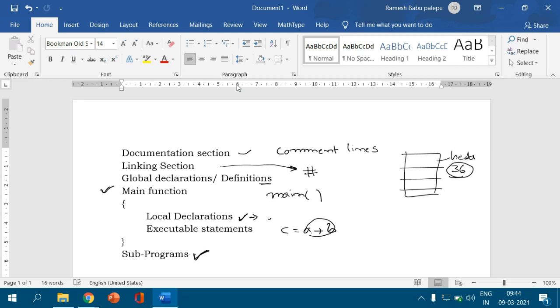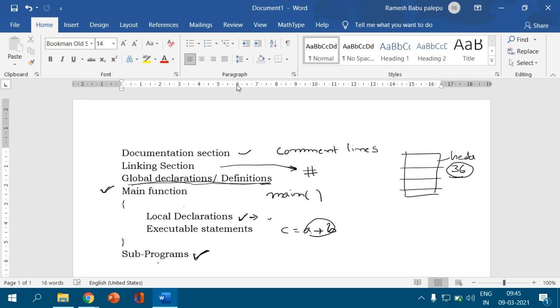Suppose now we come to the global declaration part. What we are going to declare, the data items, or what we are going to define here, the variables or the identifiers, these are available in the main function as well as within the subprograms. So theoretically it is a little bit difficult. We are going to understand the structure of the C program.